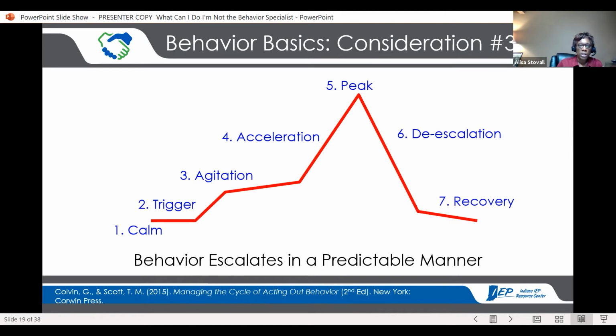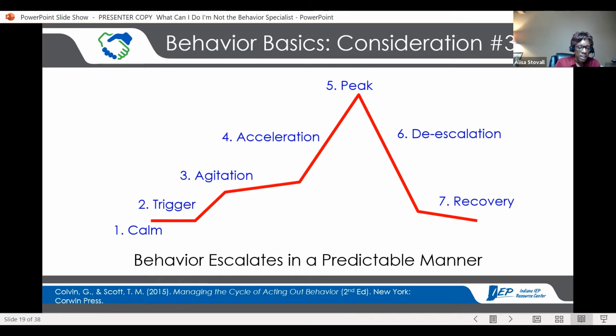And at the calm stage, that's when our bodies are most ready for engagement. That's when we learn. That's when the senses are most receptive. So we're just wide open and ripe for learning in the calm stage. Our bodies are ready. Our minds can be ready at that time too.